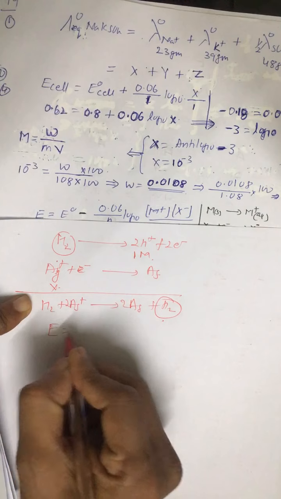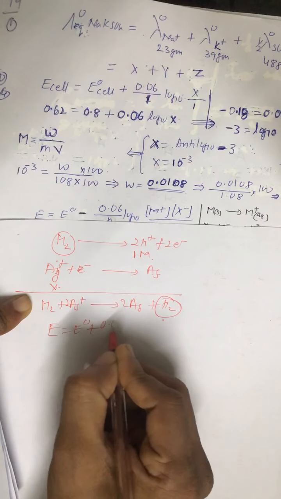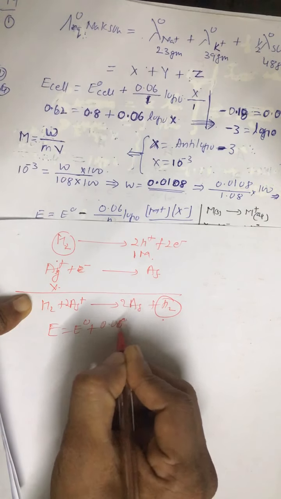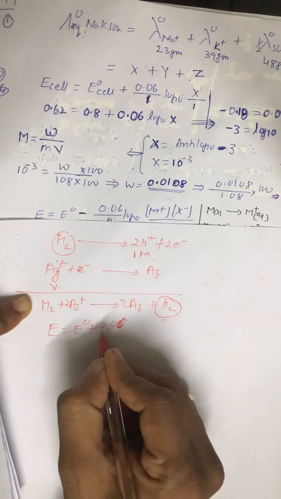So E is equal to E0 plus 0.059, or we can take 0.06 for easy calculation, log of, where n is the number of electrons getting transferred. You can take 2, no problem.